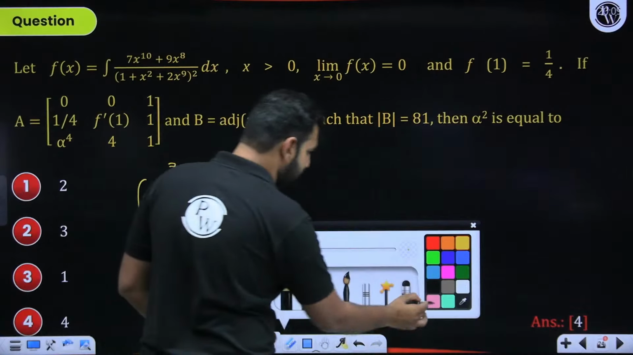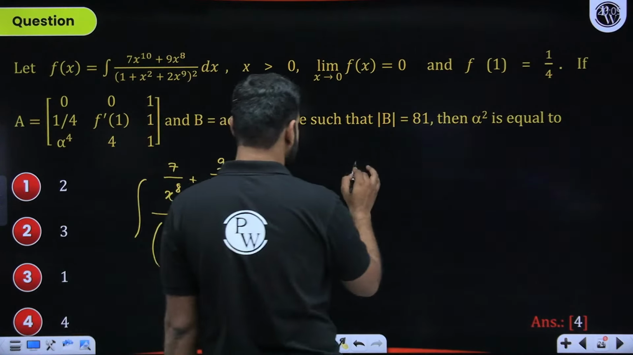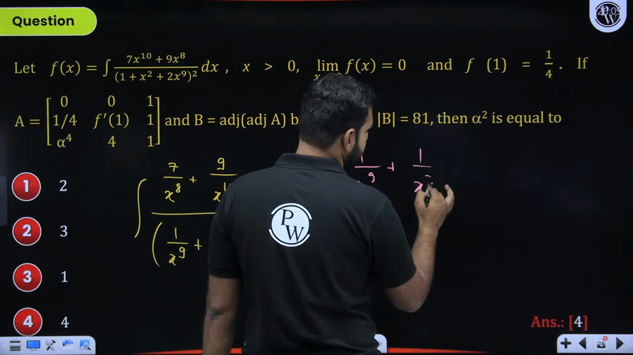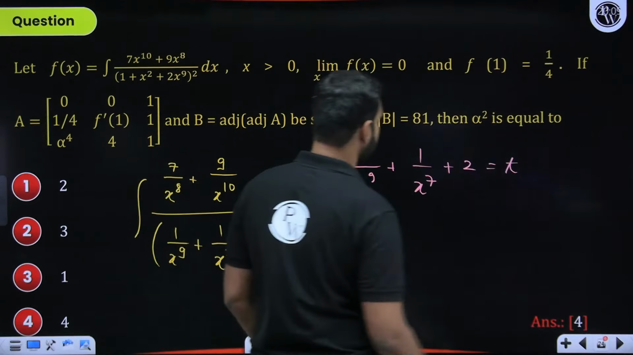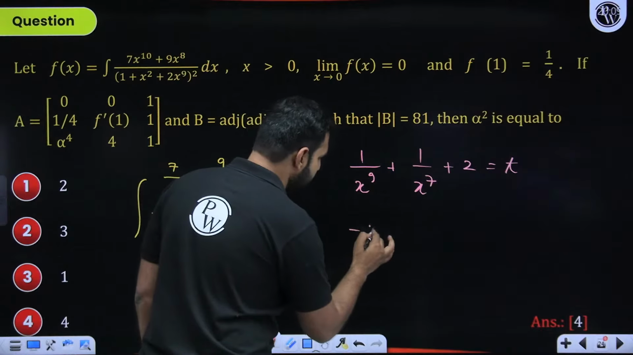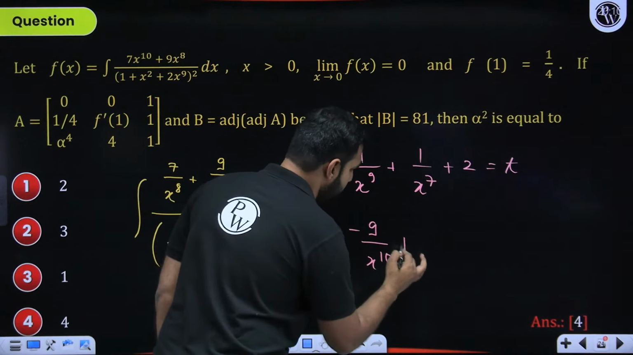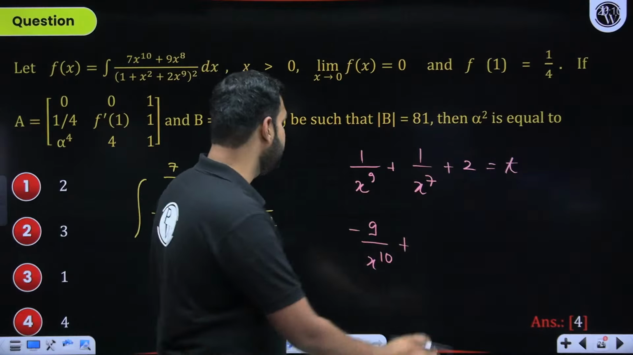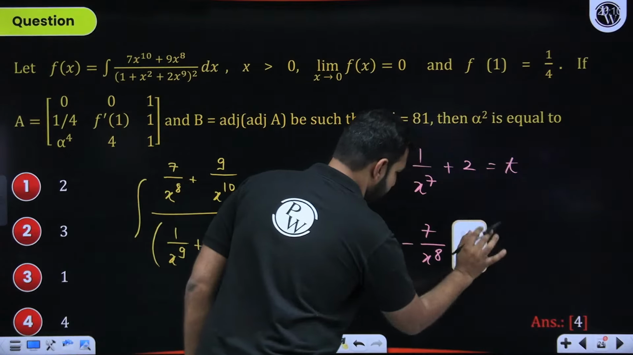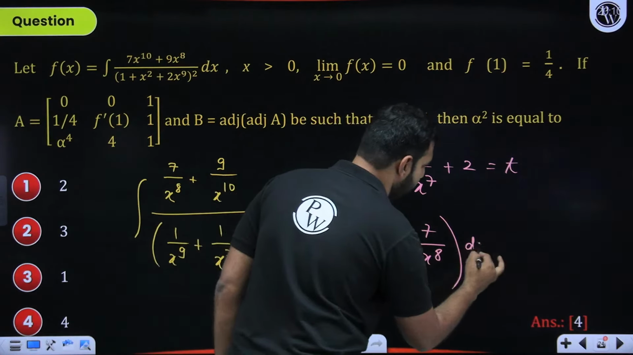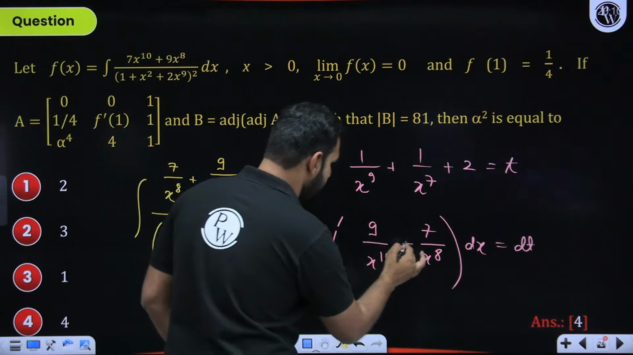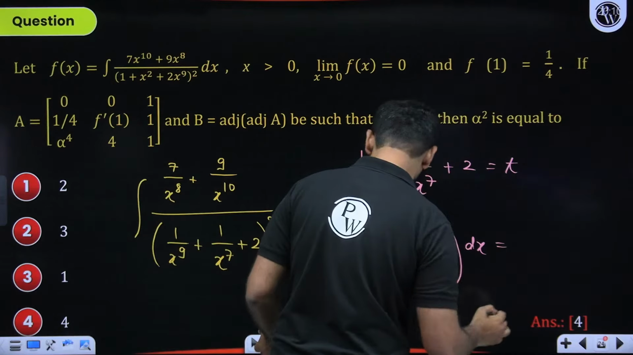Why am I saying so? Because when I take this expression, 1 upon x to the power 9 plus 1 upon x to the power 7 plus 2, as t, and differentiate it on both sides, this will be x to the power minus 9, so it will be minus 9 upon x to the power 10. This will be x to the power minus 7, so it will be minus 7 upon x to the power 8, times dx, is equal to dt. So from here, if I remove this minus and this minus, I'll be left with dx is equal to minus of dt.